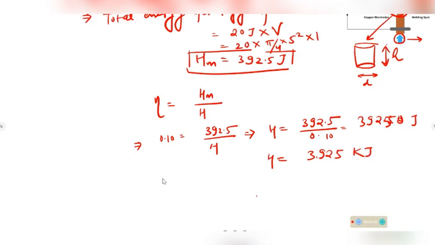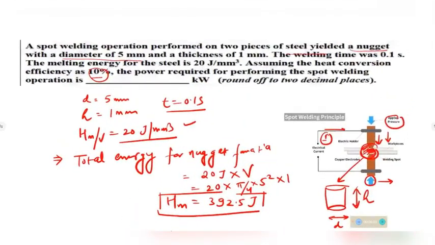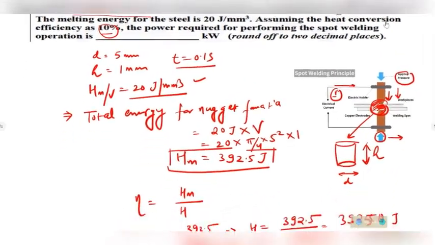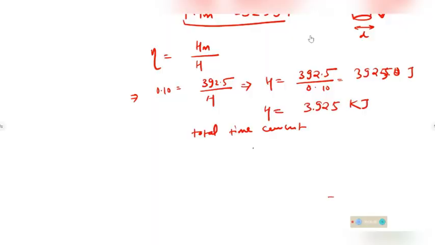Now, the total time for which current is passed has been given as 0.1 second.